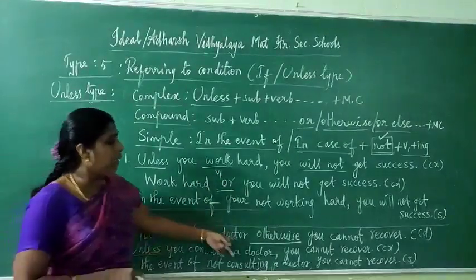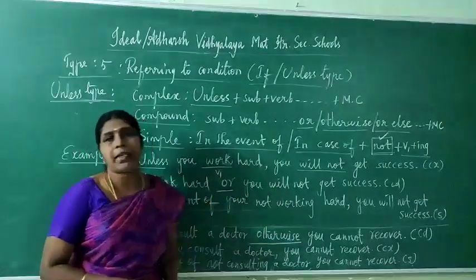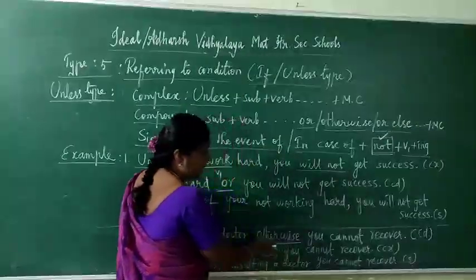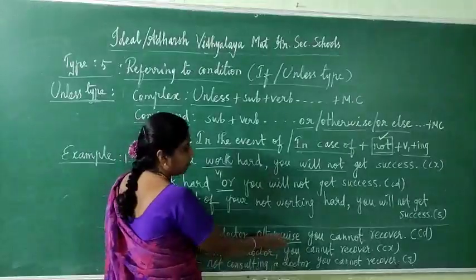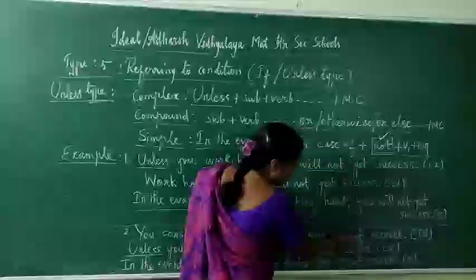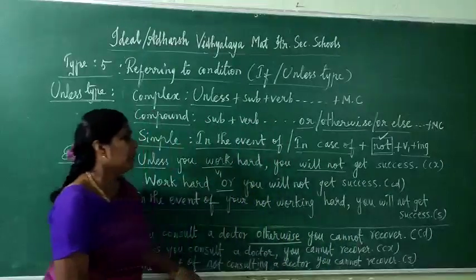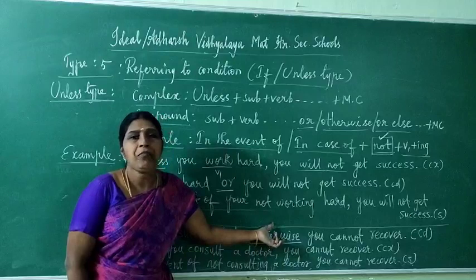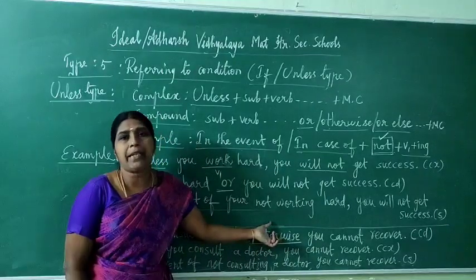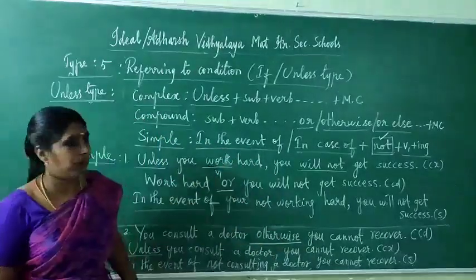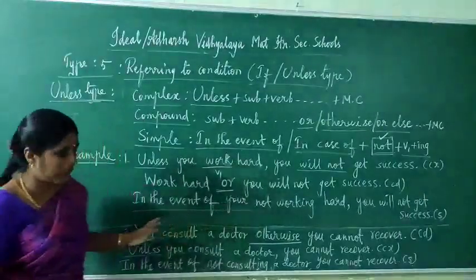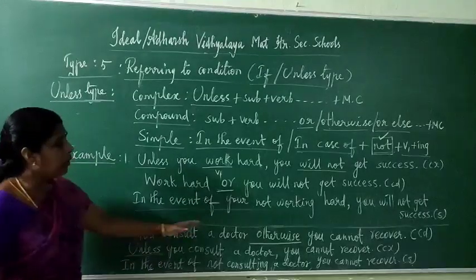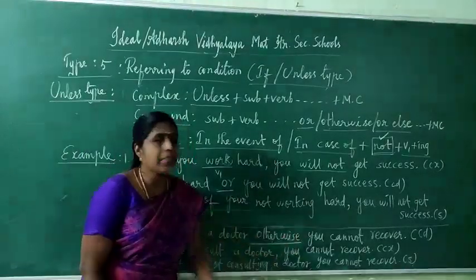We can see another example. You consult a doctor, otherwise you cannot recover. Here see this otherwise, a negative word. There is a conjunction word here, the coordinating conjunction otherwise, that shows negative sense. For that, not is not present here: you cannot recover. So by seeing this keyword, the conjunction word, we can identify whether the type is positive or negative. Here otherwise means we have to begin with unless. So write down unless, afterwards write down the subject you. Unless you consult a doctor, you cannot recover.